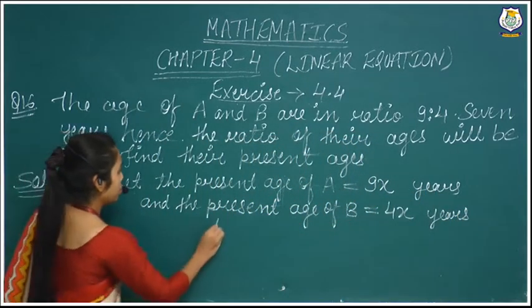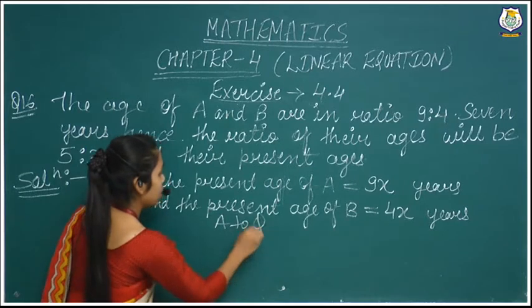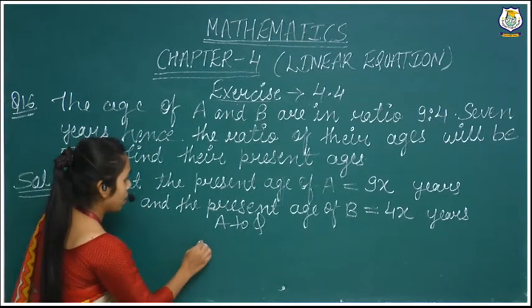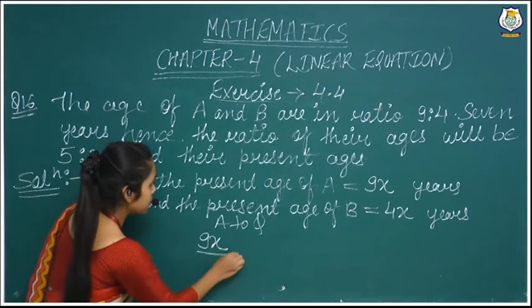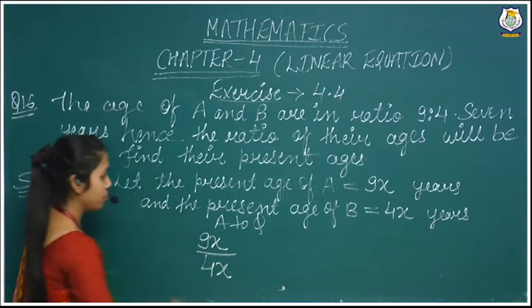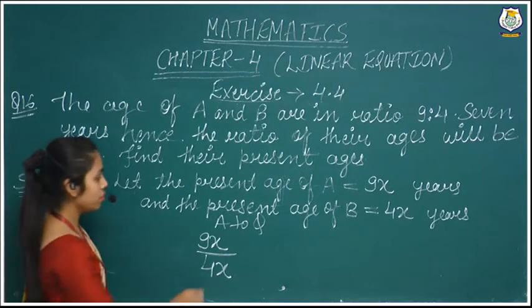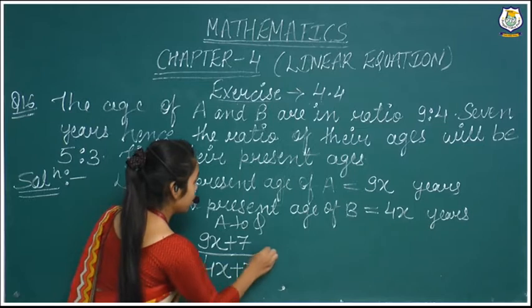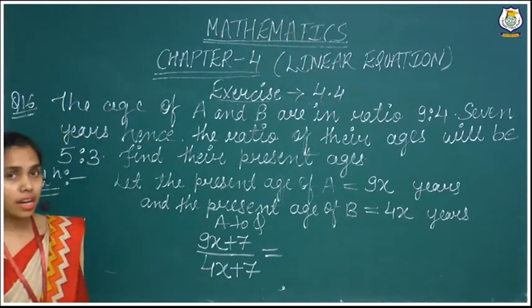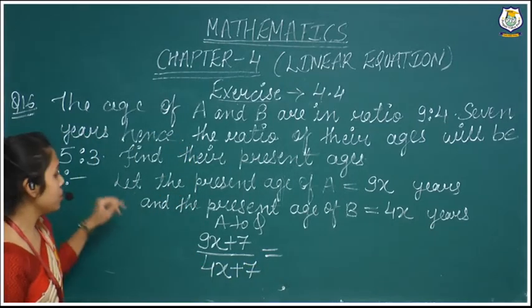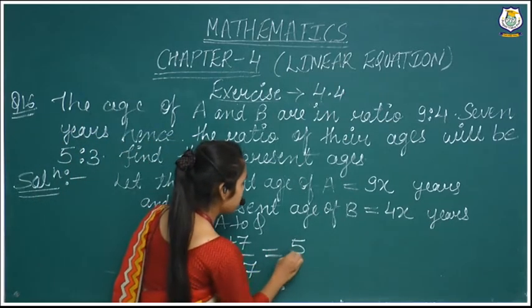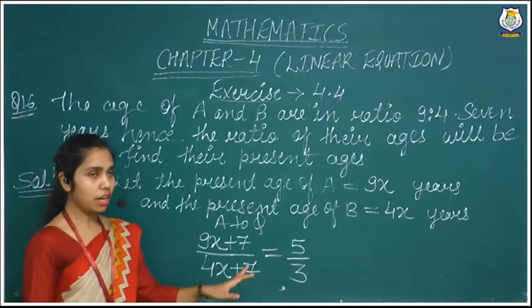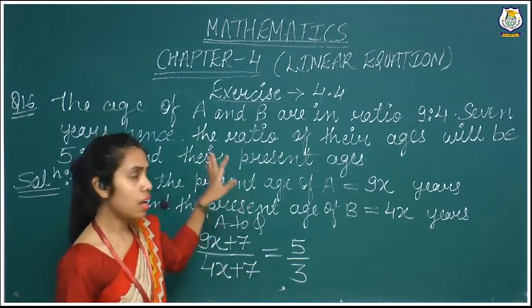Now according to the question, the ratio is given, so we will put it in the form of a ratio: 9x and 4x. Now we will have to add plus 7, plus 7. So what are we getting? We are getting our new ratio 5:3. It means 5/3. We have made our equation with the help of the statement.